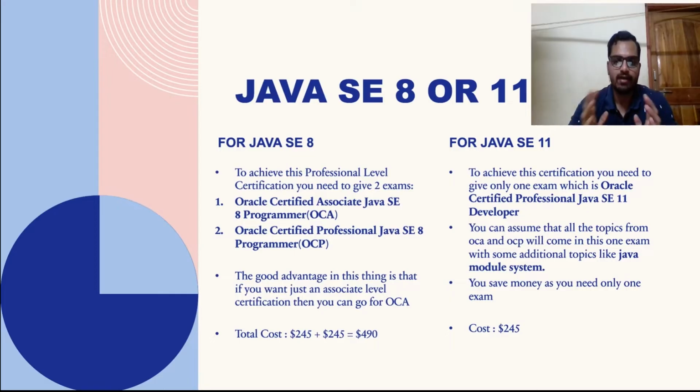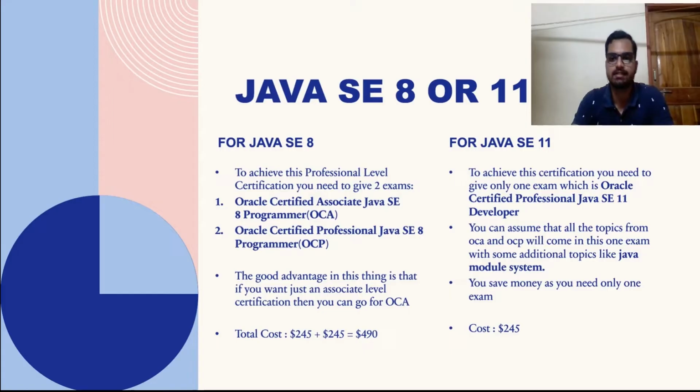So for Java SE8, there are actually two exams that you need to clear to achieve that professional level certification. The first one is the Oracle Certified Associate level certification, that is the Java SE Programmer 1. The exam name is that. And the certification that you will get for the first exam is OCA JP, that is basically Oracle Certified Associate Java SE8 Programmer.